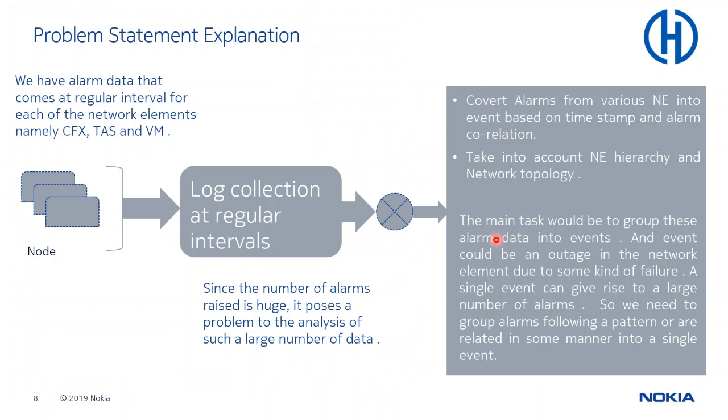Now let's talk more about the problem statement. We have alarms from 3 different network elements, CFX, TAS and VM. They come at regular intervals of time, and the number of alarms raised is huge, which poses a problem when analyzing such a large amount of data. What we are trying to do is convert alarms from various network elements into events based on the timestamp and alarm correlation. We also need to take the network element hierarchy and network topology into account.